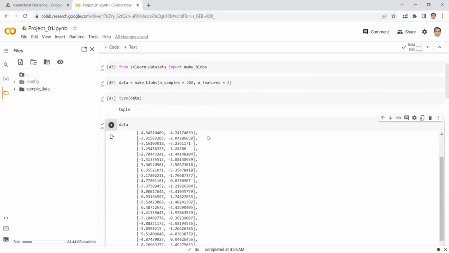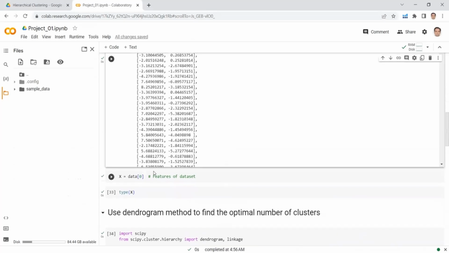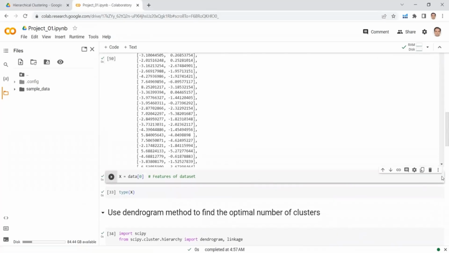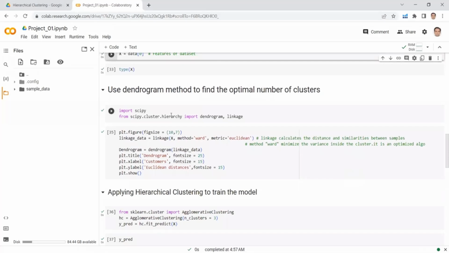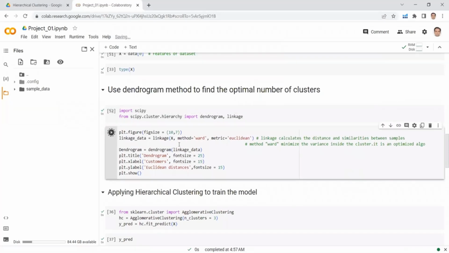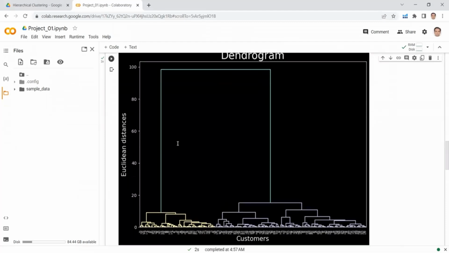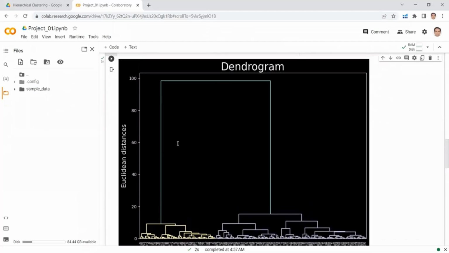If I scroll down and run this project again, here are my features and here is the dendrogram. In this dendrogram, we can select either 2 clusters or 3 clusters.